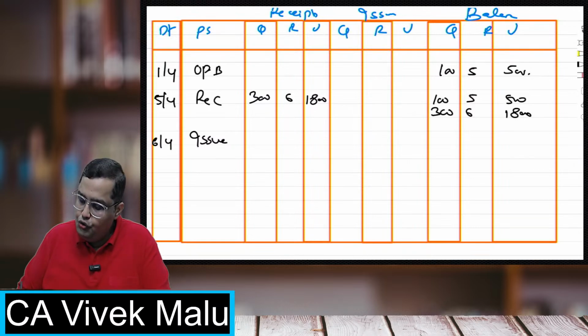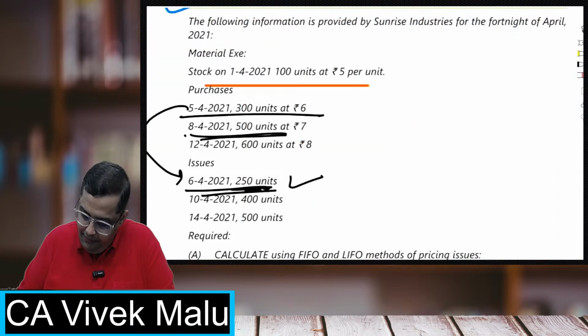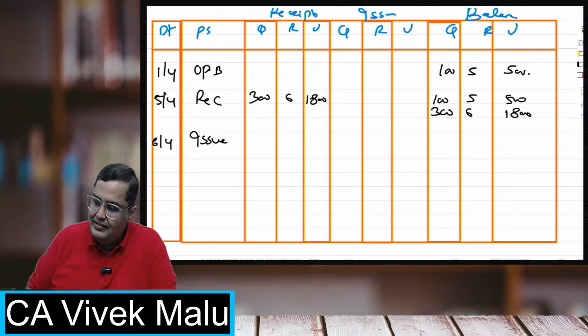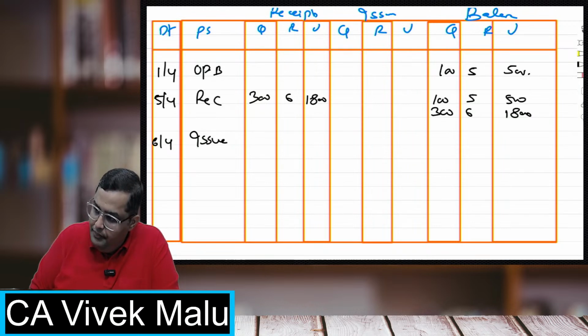If I have to issue 250 units, which ones will they be if I'm using a FIFO system? Yes, perfect, Siddesh, perfect. So I'll be using 100 units of 5, the first one will go out.